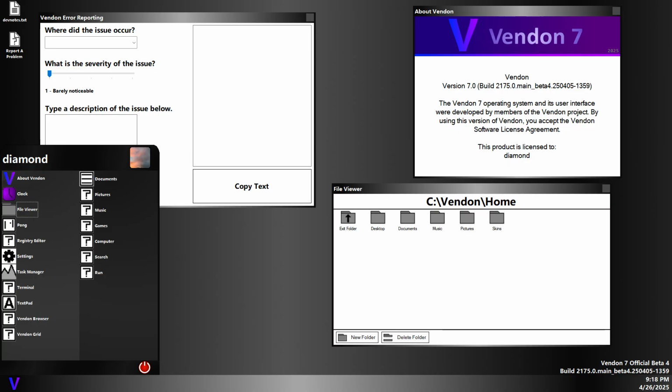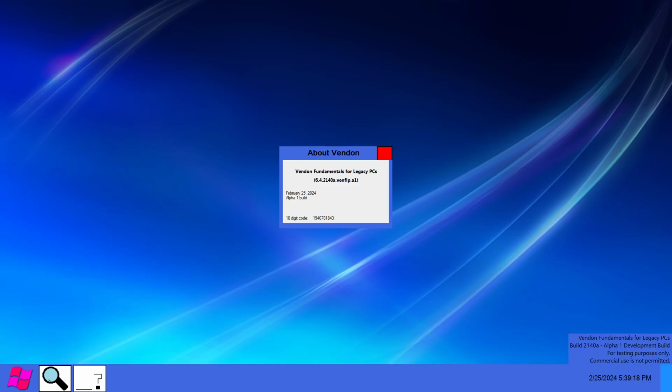Vendon logo. The Vendon logo needs no introduction. It is probably one of the most recognizable parts of Vendon. Vendon 7, Post Reset. This is the most actively worked on version of Vendon currently. Development of Vendon fundamentals for legacy PCs. This was worked on back in 2024, but the development was very well known to a lot of people, and so that is why it is here.